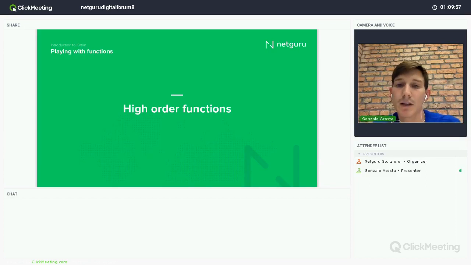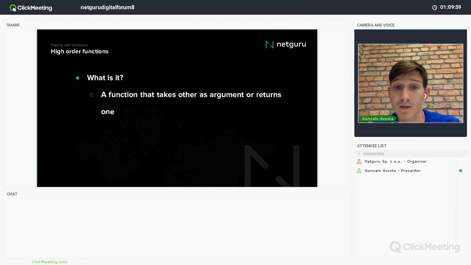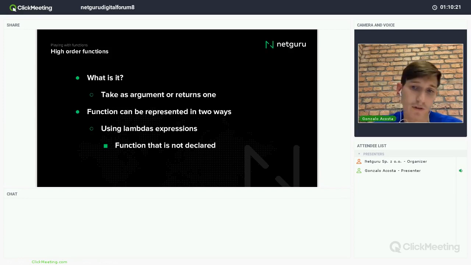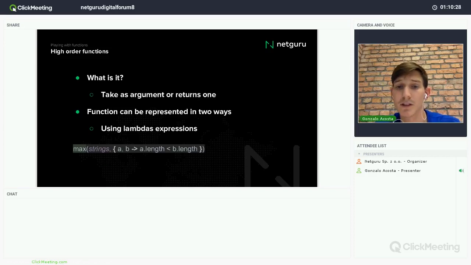Let's talk right now about higher order functions. So basically, what is it? It's a function that takes another function as an argument or returns another function. That's a higher order function. A function in Kotlin can be represented in two different ways: using lambda expressions, or a function that is not declared, or using a function reference.